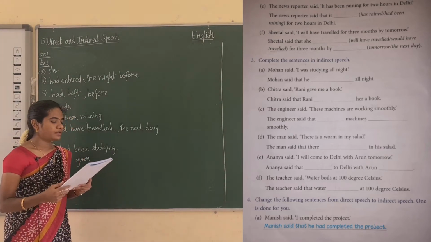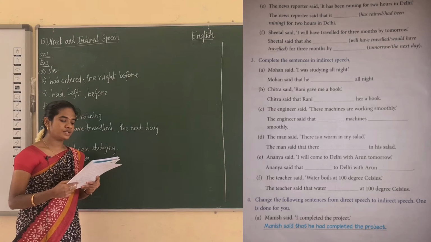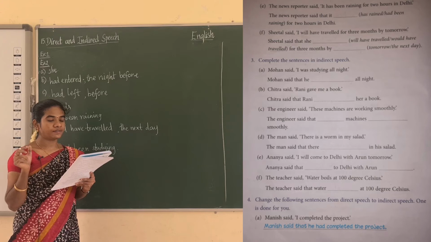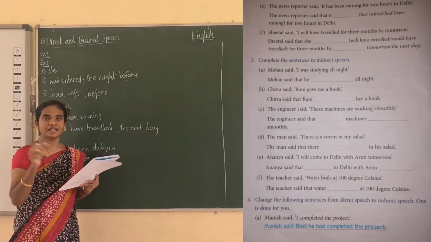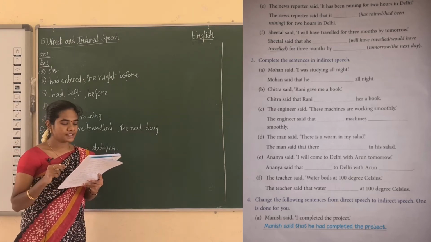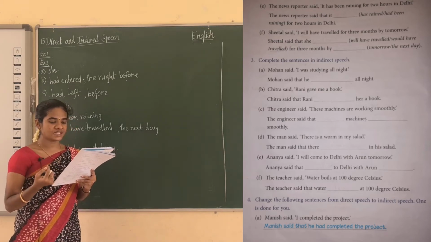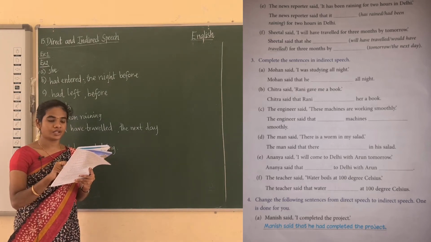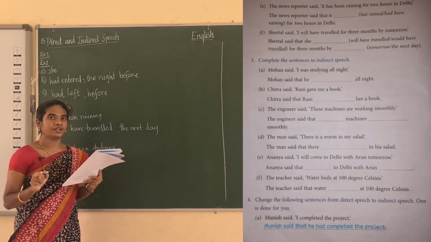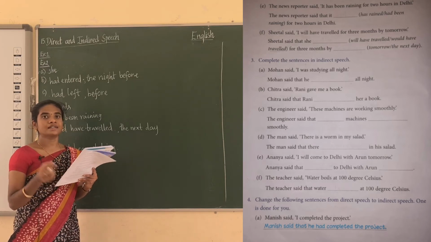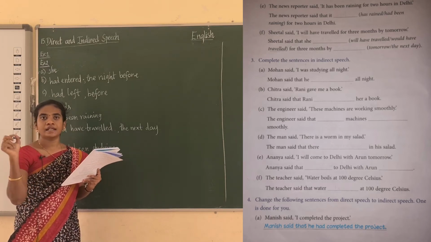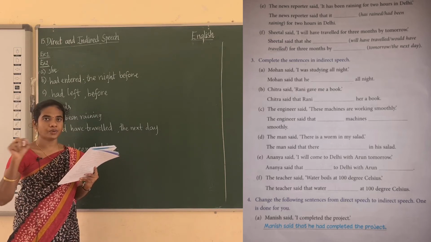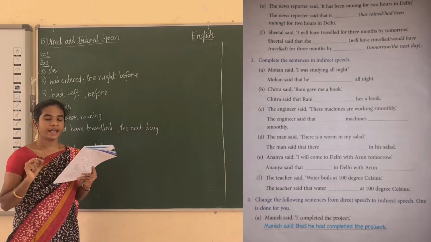See the next one. The engineer said these machines are working smoothly. Okay, so here the word these is a special word. These is changed into those. The engineer said that those machines. Okay, see the tense here. Are working is the present continuous. It is changed into past continuous as were working. Because machines is plural, with s at the end, you have to put the plural form of the verb, that is were working.